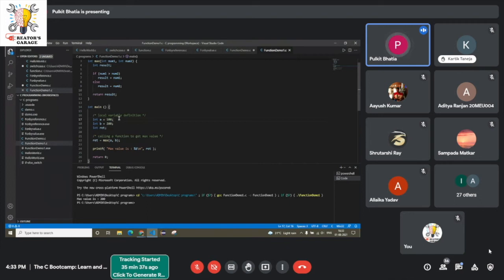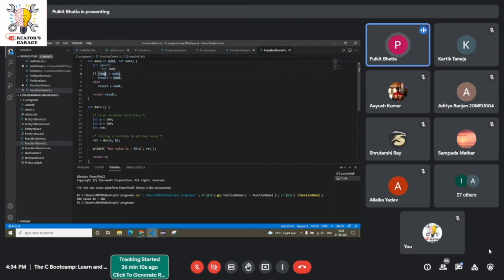Then two variables will be declared and initialized. A third variable will be declared. I'll call this function, max function. As soon as I call this function, my compiler will go back to the max function. Since I already have passed two arguments in the function, these arguments will act as A and B, whose values are 100 and 200.